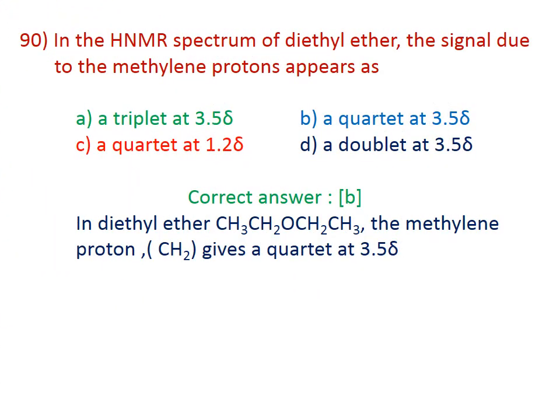90. In the HNMR spectrum of diethyl ether, the signal due to methylene protons appears at... The correct answer is B, a quartet at 3.5 delta. In diethyl ether, CH3CH2OCH2CH3, the methylene proton CH2 gives a quartet at 3.5 delta.